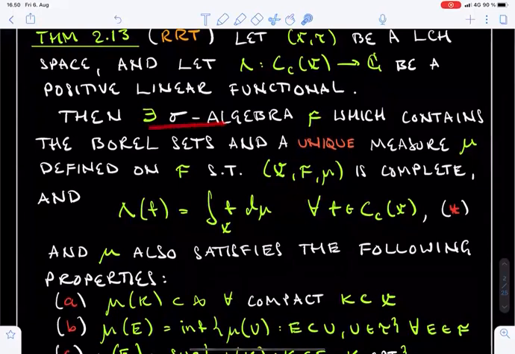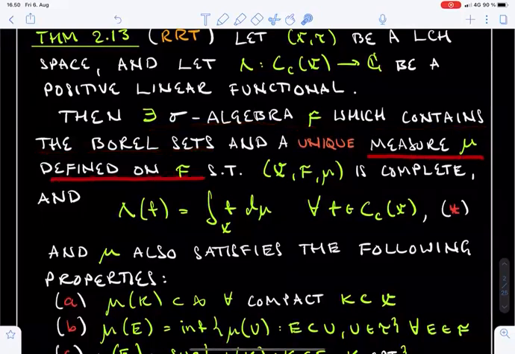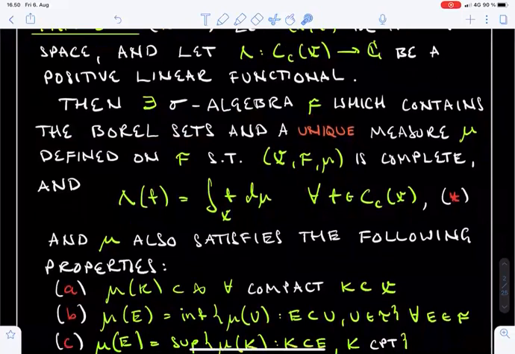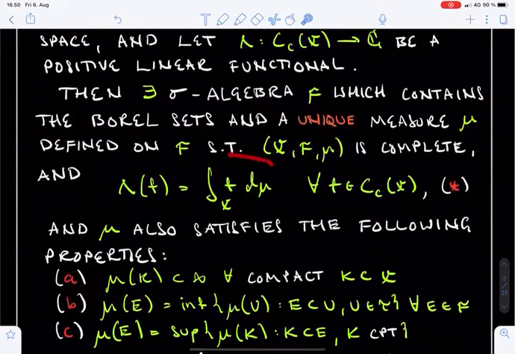Then the theorem tells us that there exists a sigma algebra F containing the Borel sets and a measure μ defined on F with the following properties. First, the functional Λ is represented by μ in the sense that Λf equals the μ integral of f for all functions f in Cc(X).